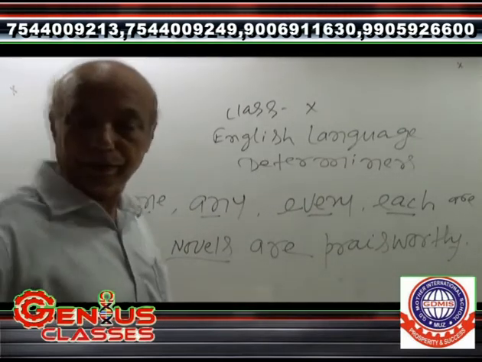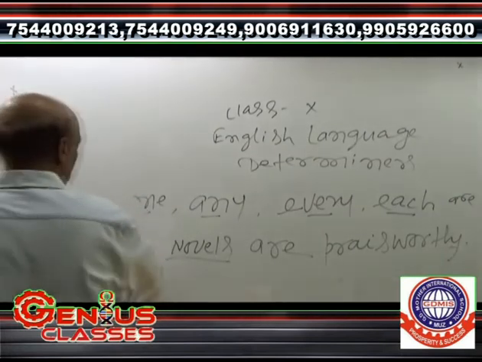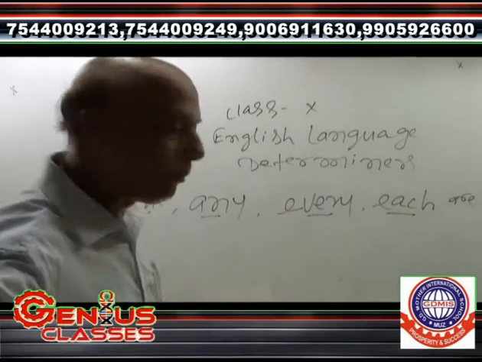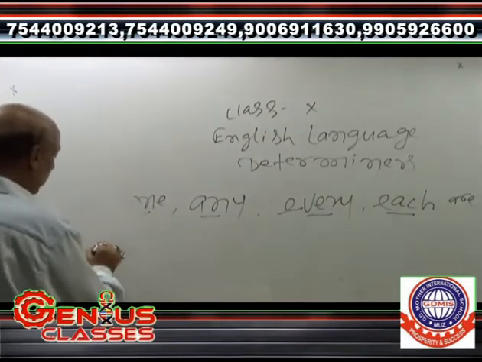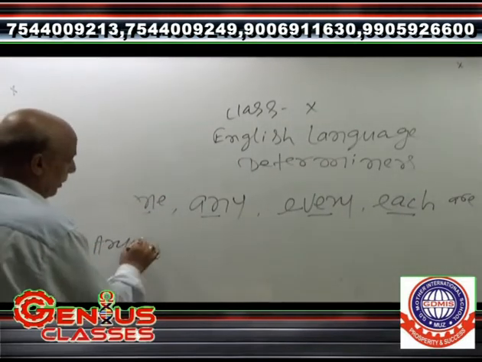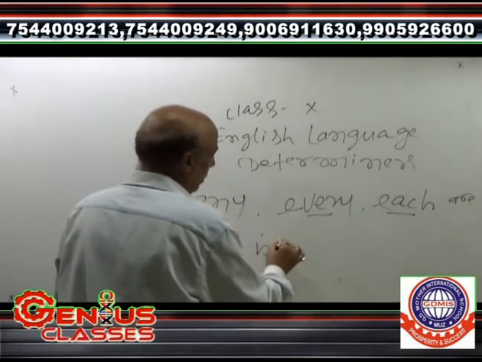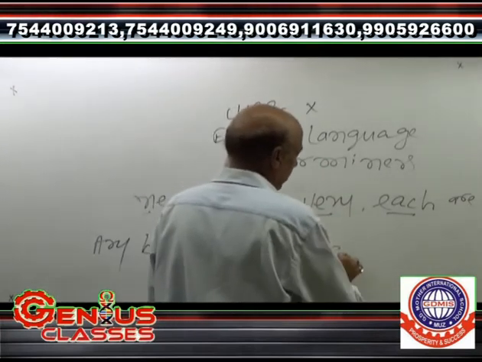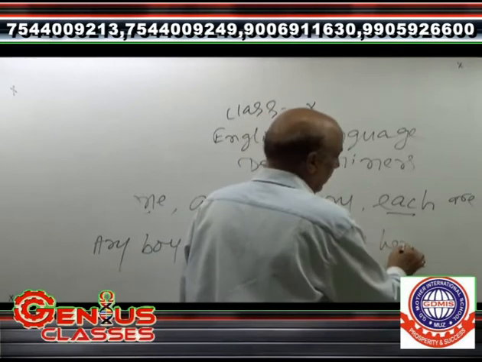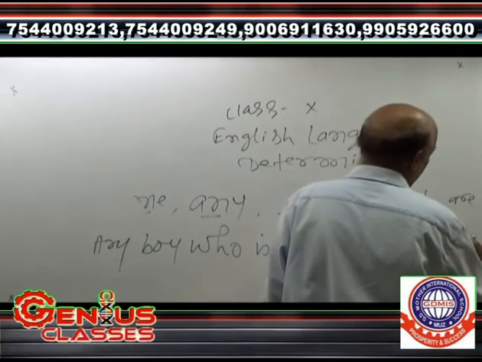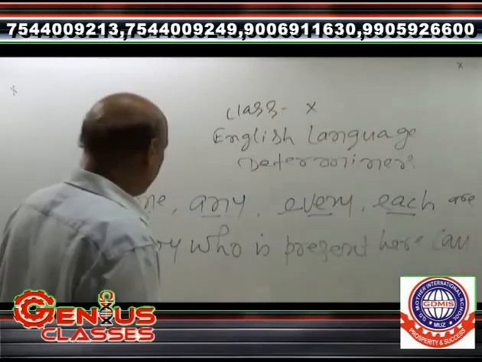Thereafter, any. For example, any boy who is present here can reply this question.